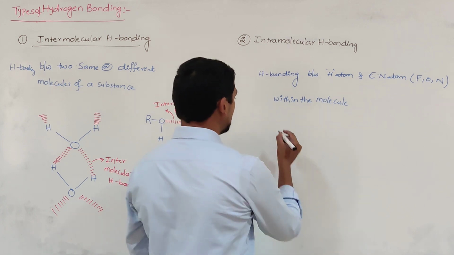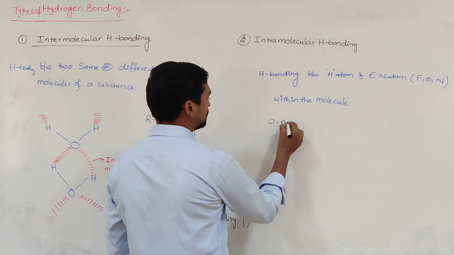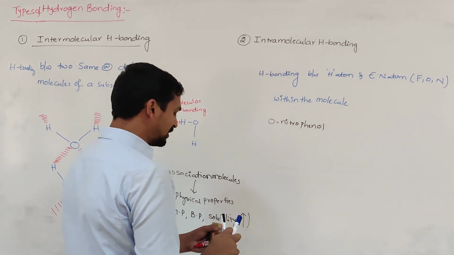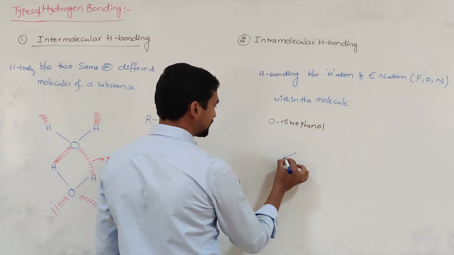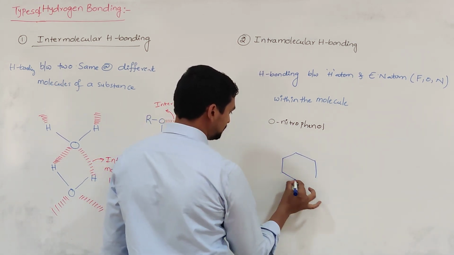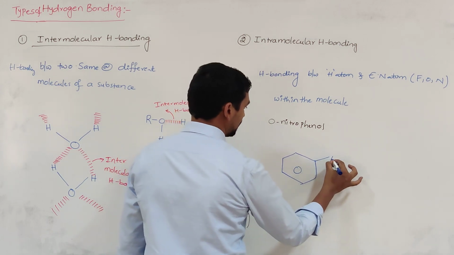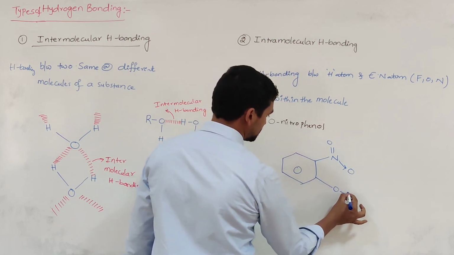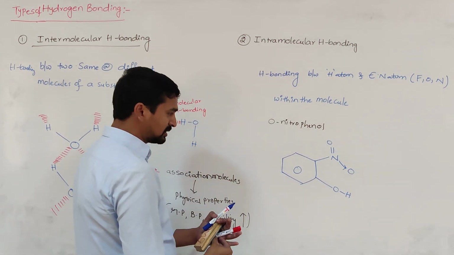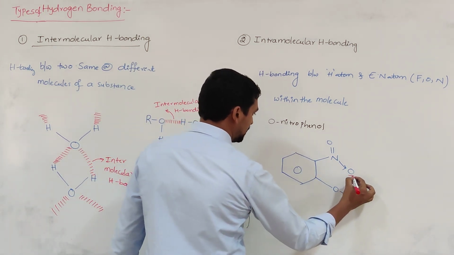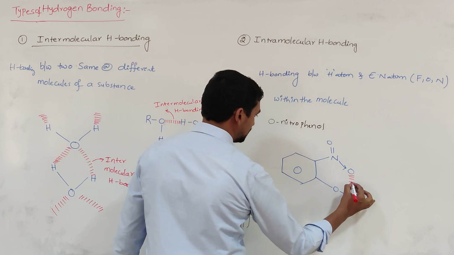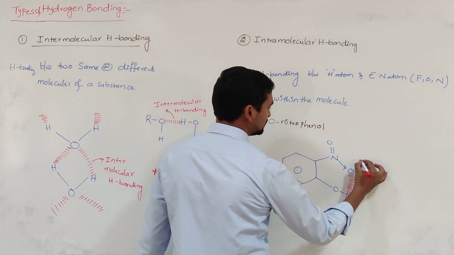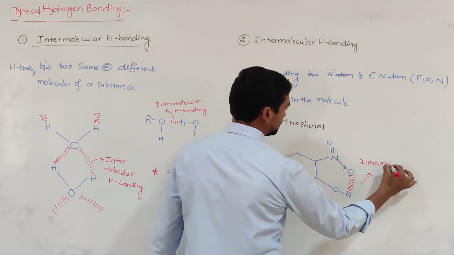The best example is orthonitrophenol. Here in orthonitrophenol, we can write it like this. This is orthonitrophenol, and this belongs to the same molecule. So within the molecule, between the oxygen and hydrogen, if an attractive force is developed, this is called intramolecular hydrogen bonding.